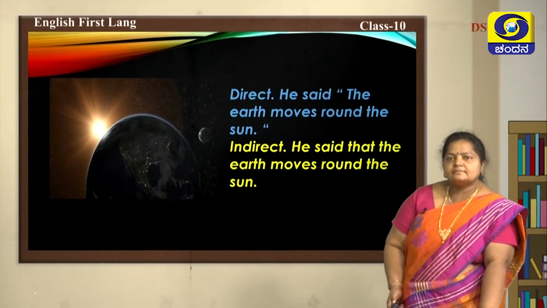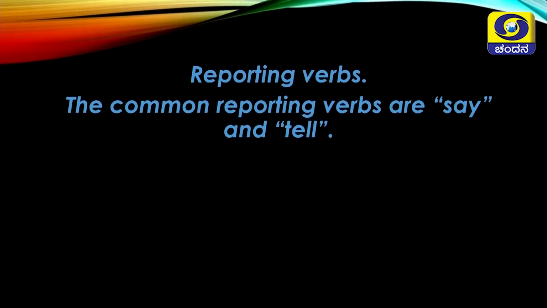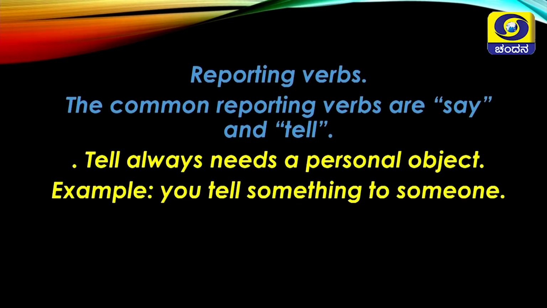This is quite interesting. Next, reporting verbs. The common reporting verbs are say and tell. Let us see how say and tell work in reported speech. Tell always needs a personal object. When you are telling something, I tell you, a personal object. I tell something, I tell about something, or I tell someone personally. You need a personal object. For example, you tell something to someone.